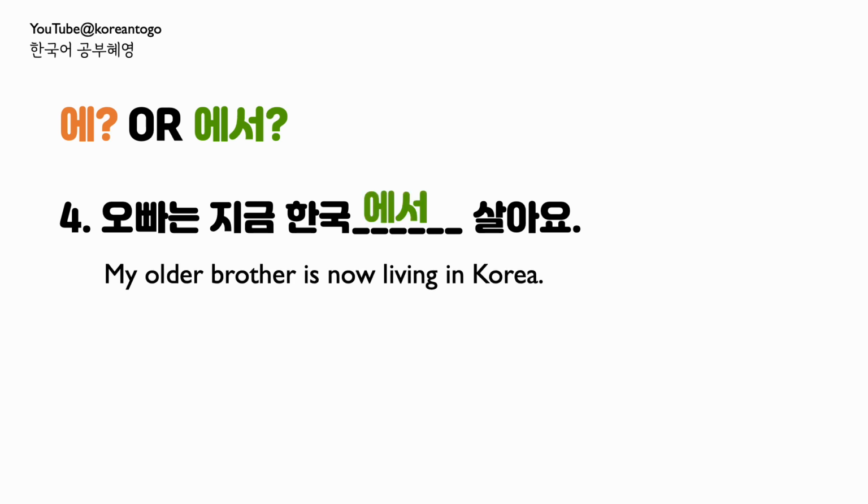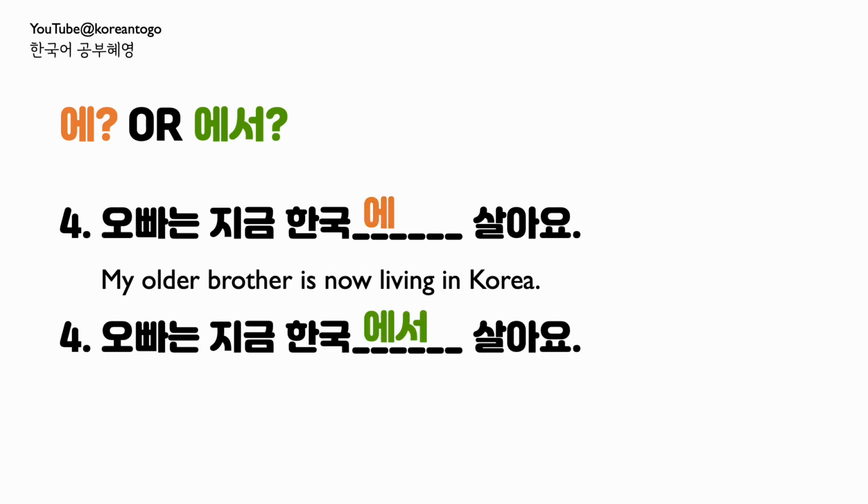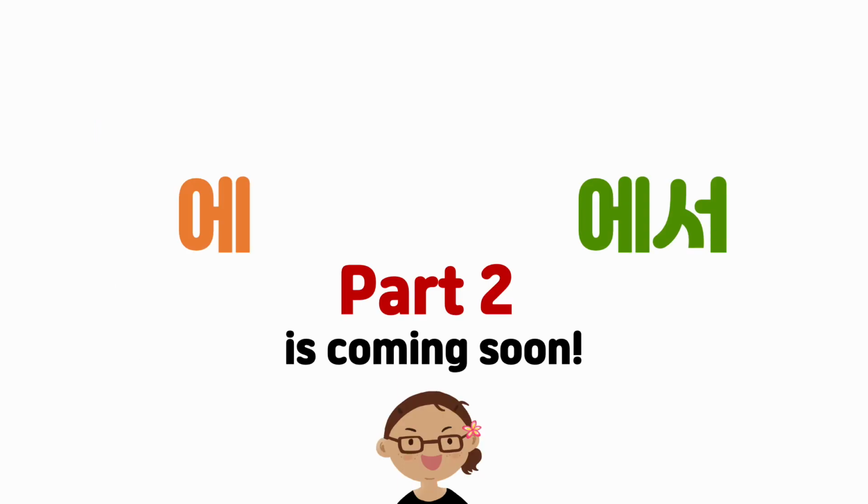However, 에서 can actually be used here too. Unfortunately, 에 and 에서 share some verbs that can express both static and dynamic meanings. So there are some verbs that can be used both with 에 and 에서. Then you might be wondering by now, are there any meaning differences between sentences with 에 and 에서 when they both mean in, at, or on? This will be further explained in my next video, which might be a little bit more advanced, but if you are curious and want to delve into 에 and 에서 a little deeper, please stay tuned for my next video.